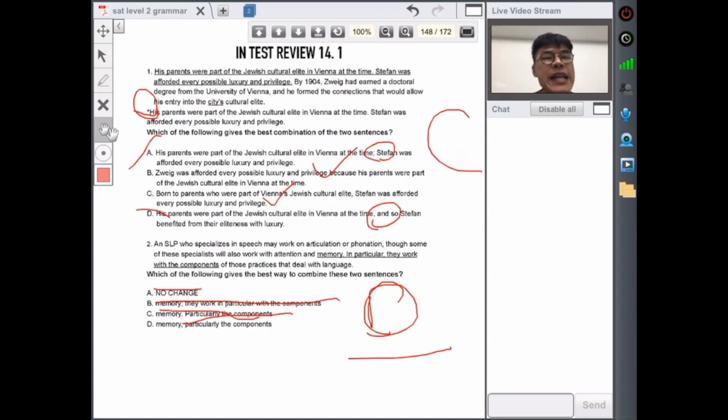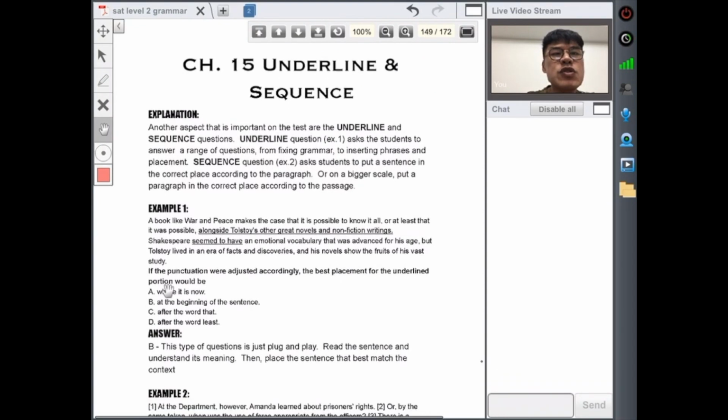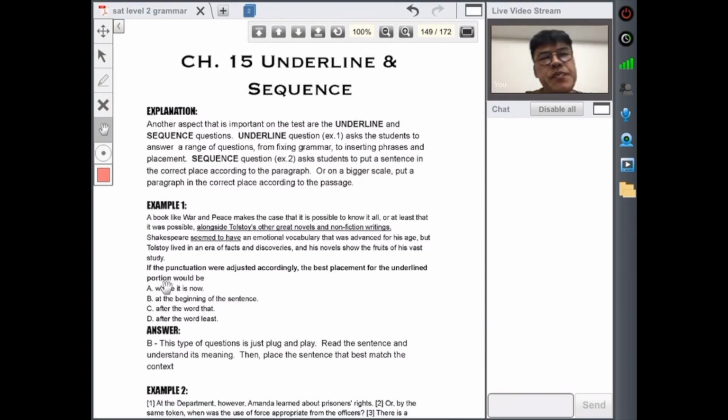So combining, just make sure that it's first grammatically correct. Second, they're not just switching punctuation, and third, maybe the shortest one is not always the answer. All right, that's all you've got to remember for combination. All right, combined sentences. All right, okay, let's move on to our chapter 15, which is underline and sequence. Another aspect that is important to the test are underline and sequence questions.